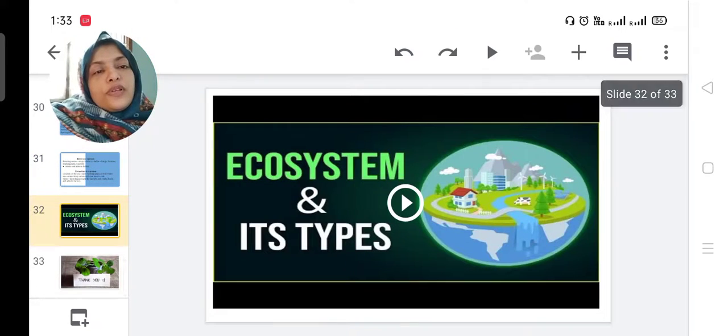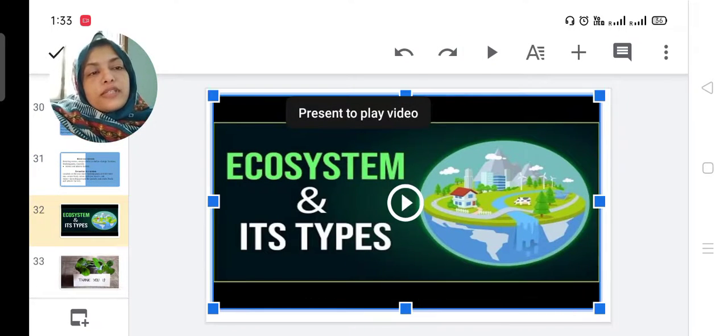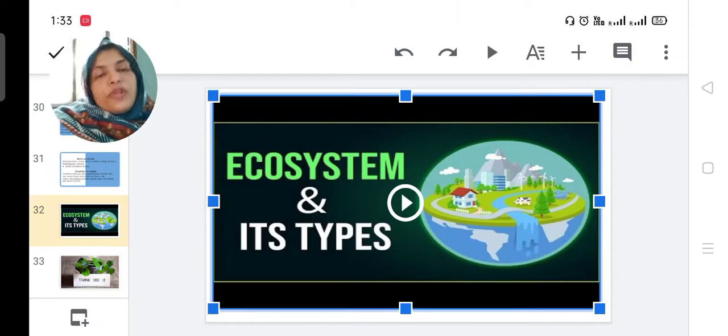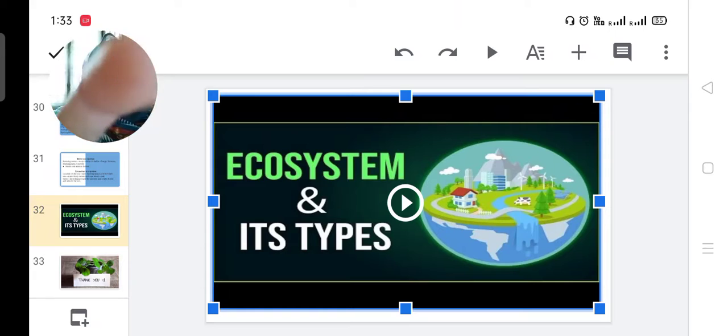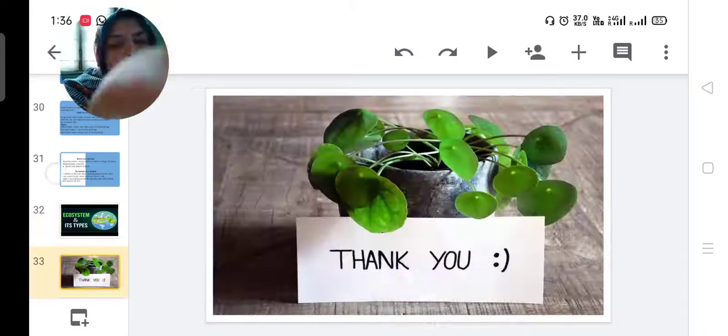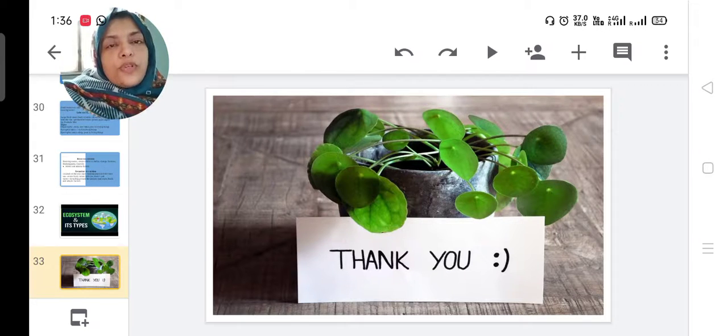So today we discussed different types of ecosystem. We have discussed energy flow, different energy flow and its merits.